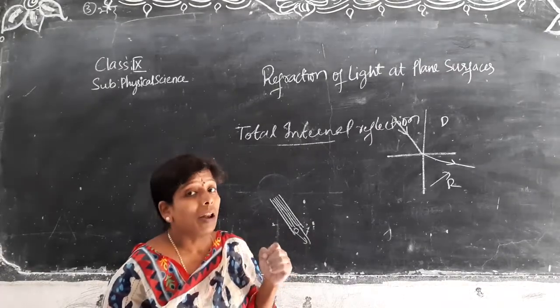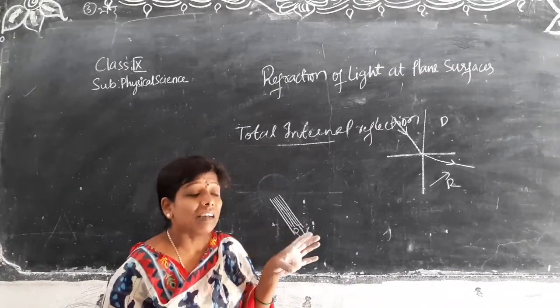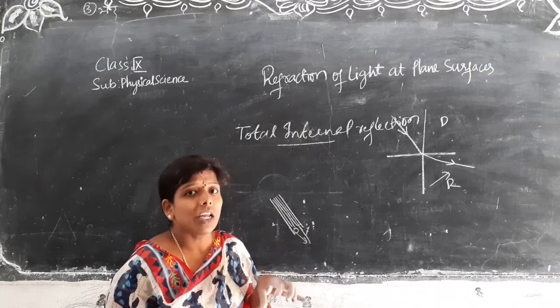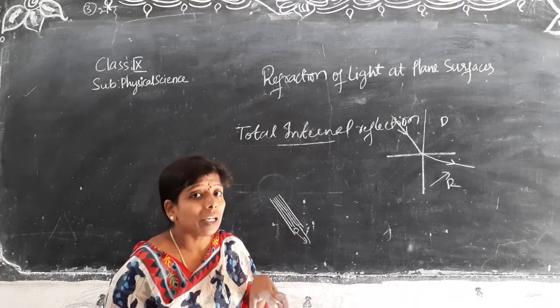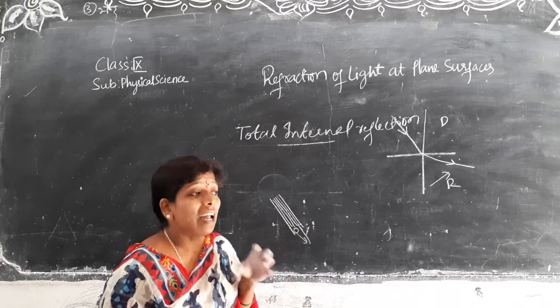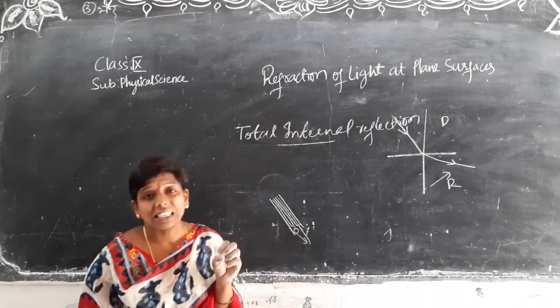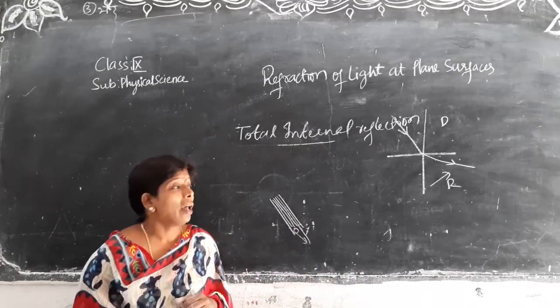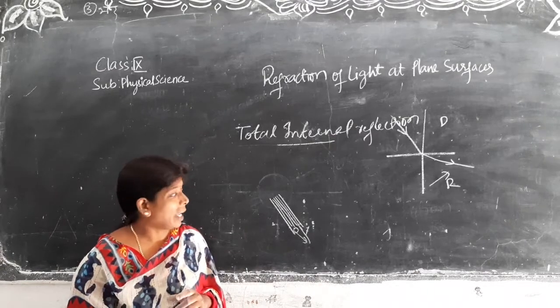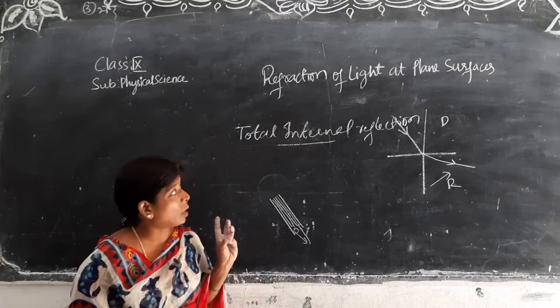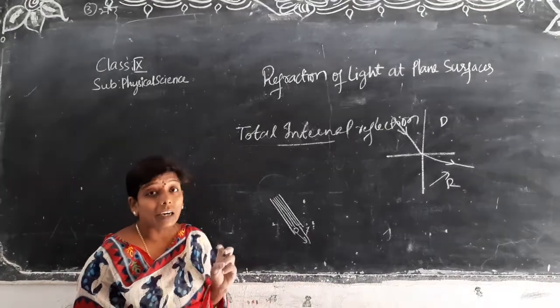But now see, for catching signals everywhere, what are we using here? With the help of the devices we are catching those signals and going on. So here this is about total internal reflection.